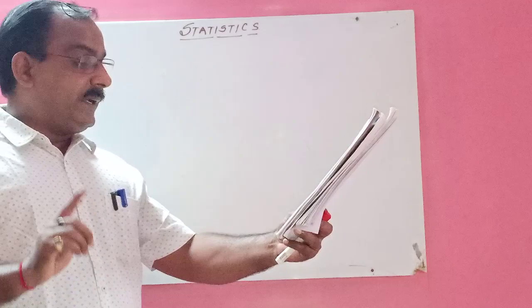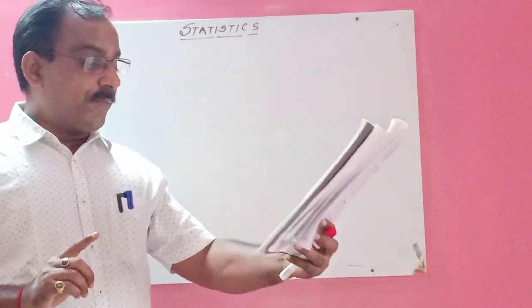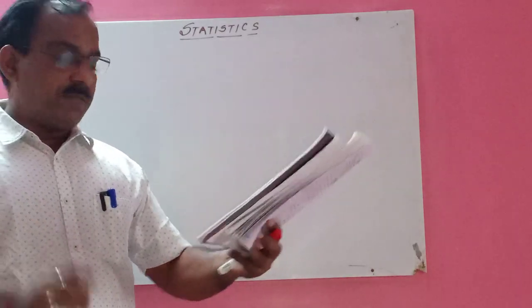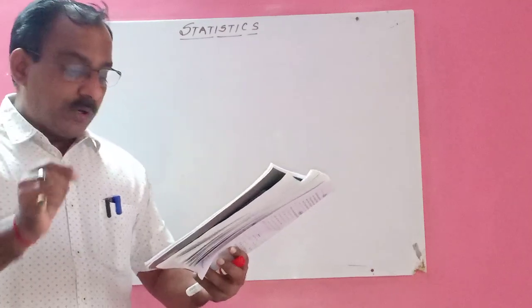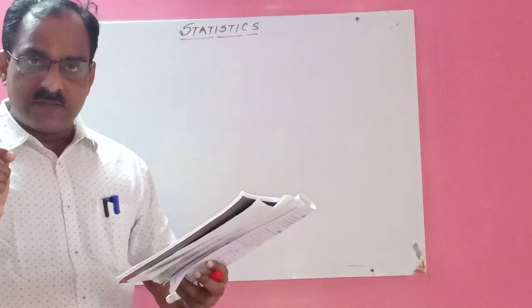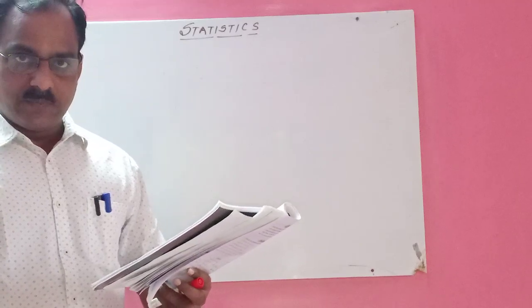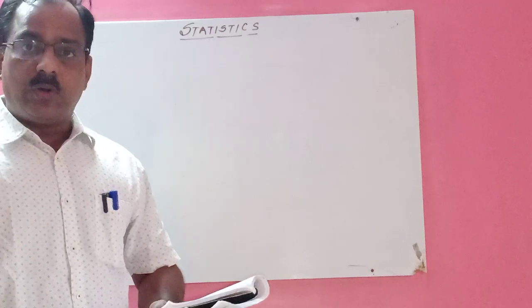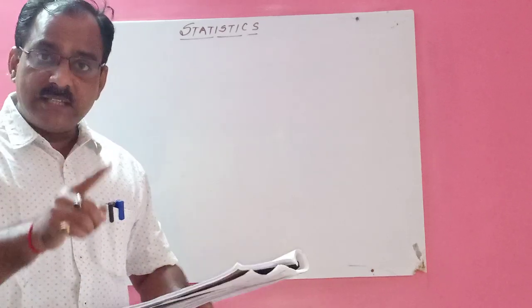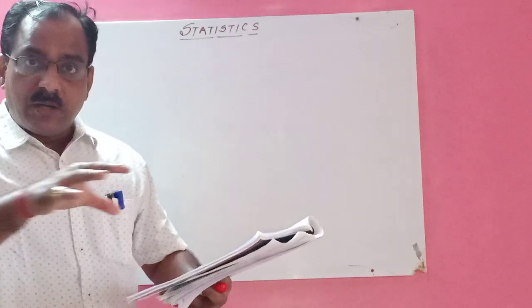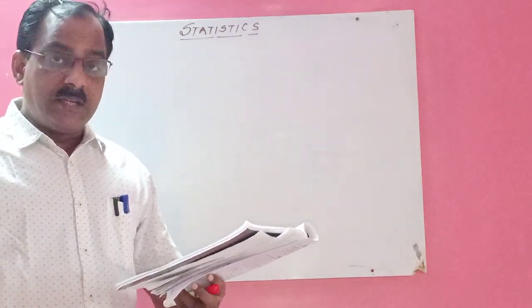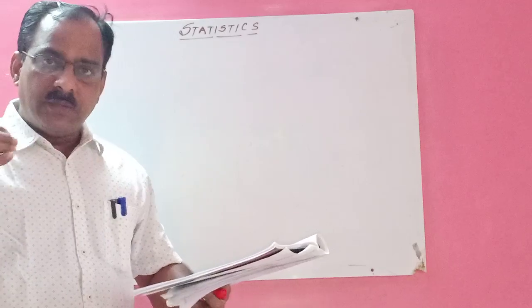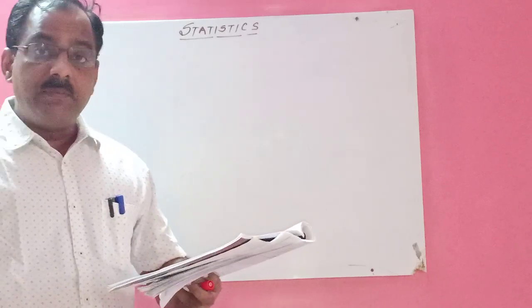The marks obtained by 37 students of standard 8 in a test of 10 marks are given below. Means out of 10, each student got some marks. There are 37 students. We have to calculate the mean. I said average is also called a mean or arithmetic mean. Now see here, the number of scores is 37. It is very large. Understood? So if you add each number, it becomes difficult, or it will take time.